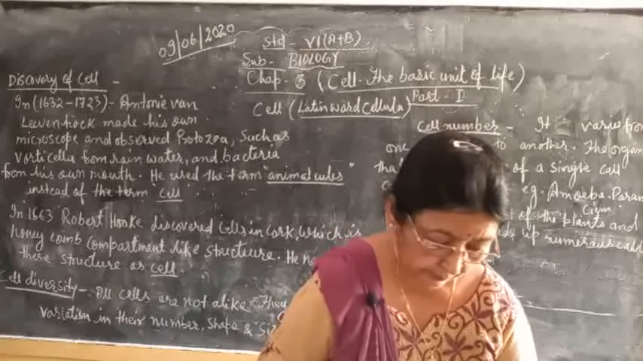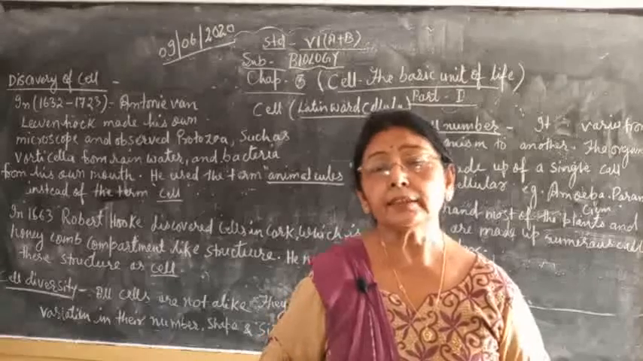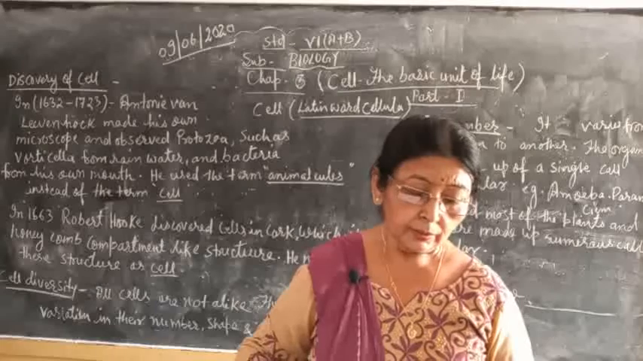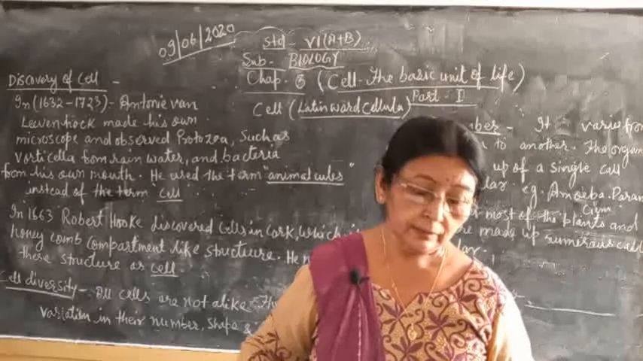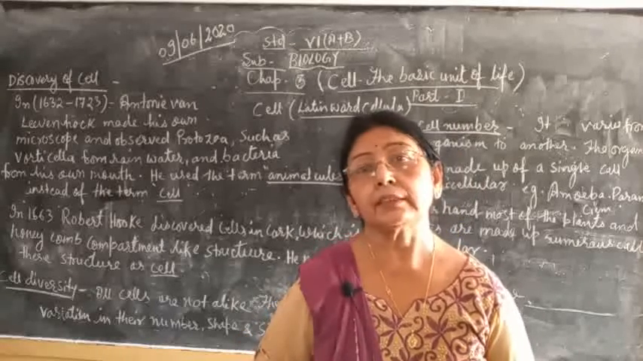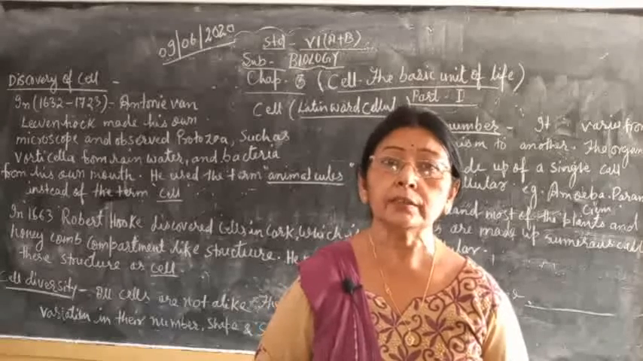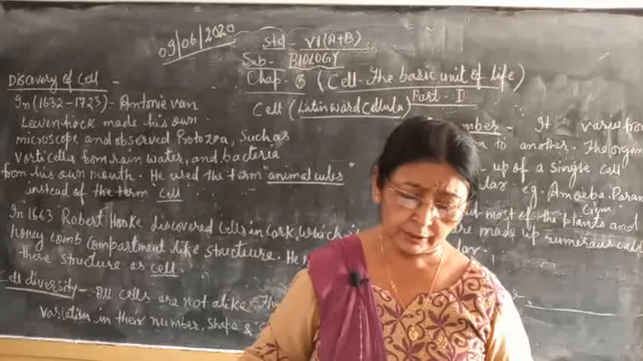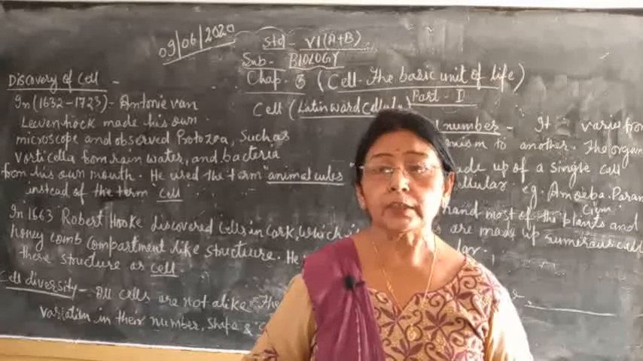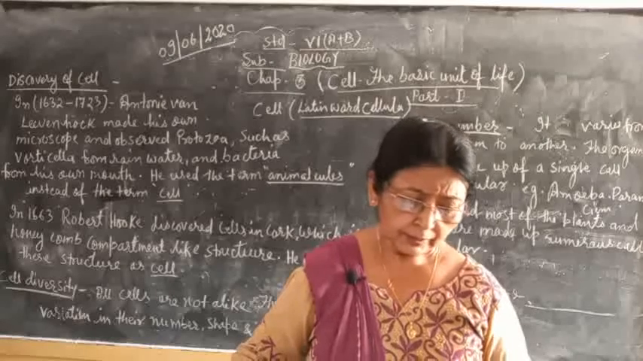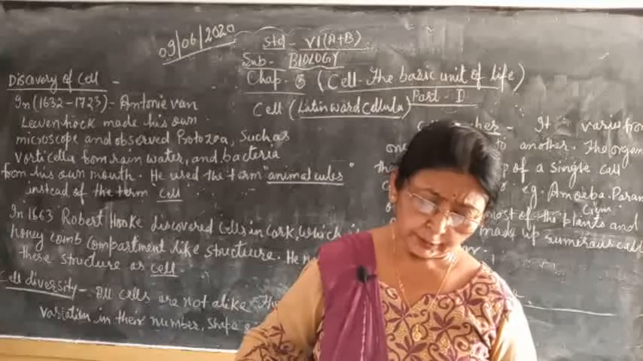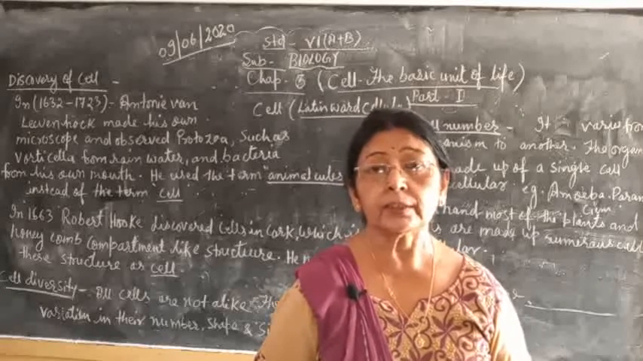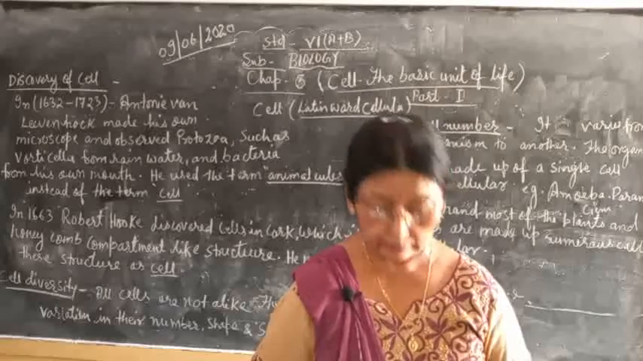Cell size. Cell size differs from organism to organism. Nerve cell is the longest cell, egg cell is the largest cell, and bacterial cell is the smallest cell. Cell shape also differs from organism to organism. Their shape depends on the function they perform. According to function, cells take shape and size.